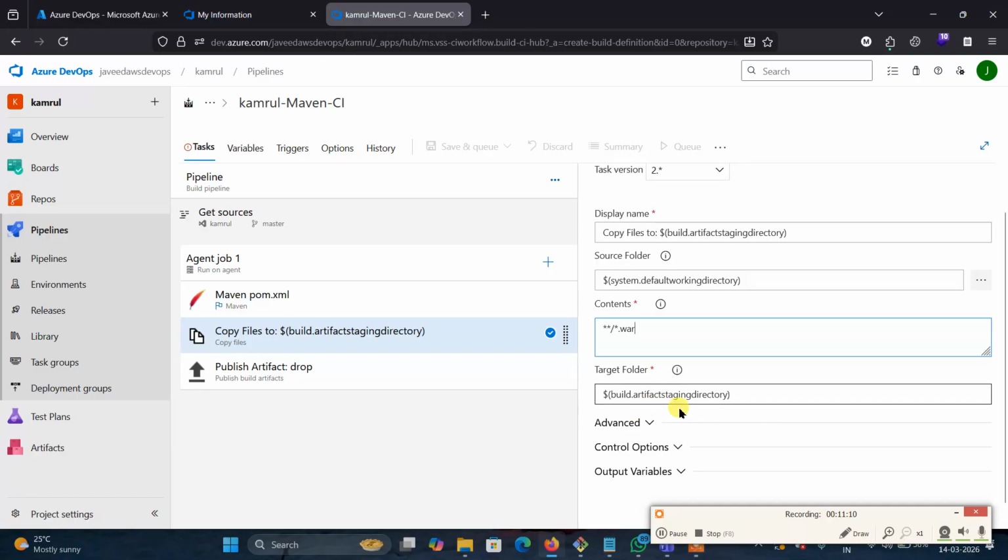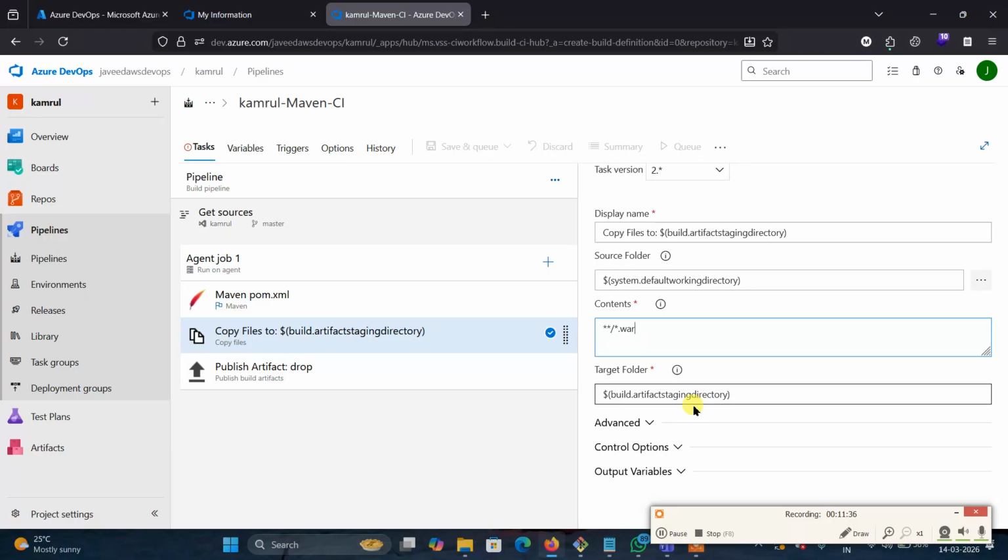Which folder? Build artifact staging directory. Automatically the war will be generated when you click build, and it will be temporarily copied to this folder. After running the pipeline and generating the war, the virtual machine will be automatically deleted in the background. Understand?